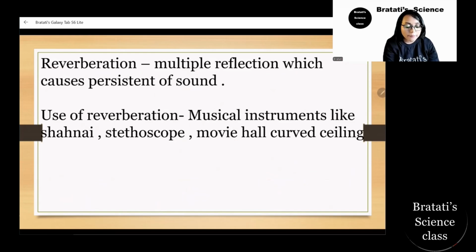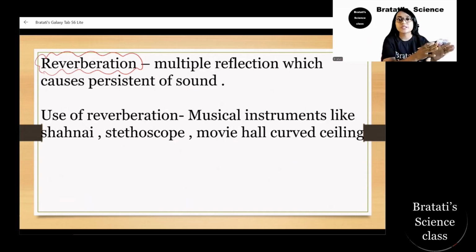Then if we know about reflection, what is reverberation? Reverberation is multiple reflection which causes the persistence of the sound. The source of the sound is the same. But here, if it is a curved surface, take a movie theater. In the movie theater, this is the screen. From here, the sound, here, where the audience is sitting or standing. So from here to here, from here to here, and from here. Again, one will go this side, then again go this side, and come here.